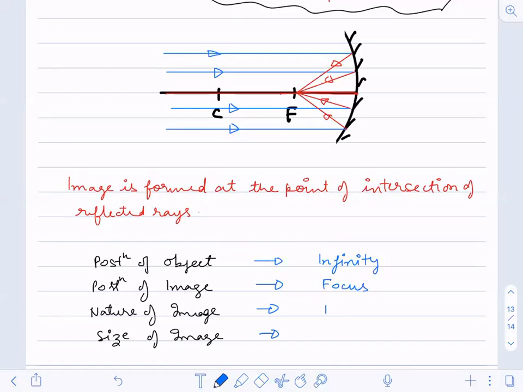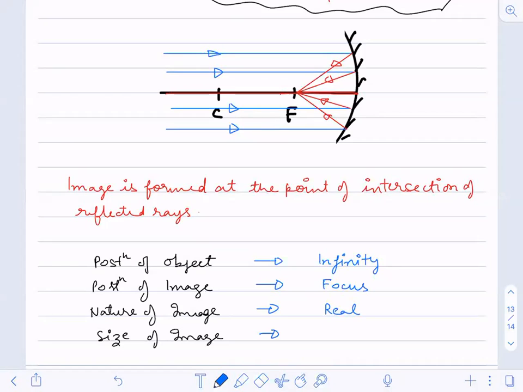It is real. Why real? Because the reflected rays are actually intersecting. I told you when I was teaching real and virtual images that for real images, the reflected rays will meet practically, they will intersect. But for virtual, what will happen? They will only appear to be meeting.